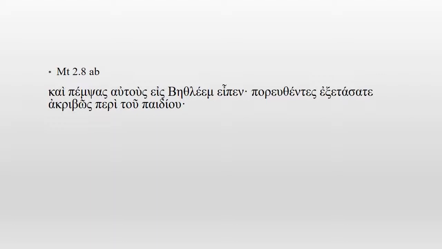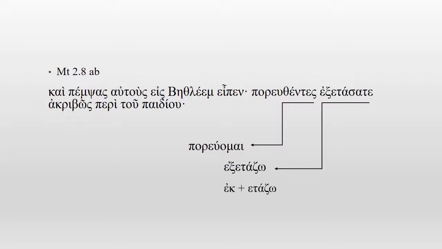He said, singular. Porefthentes is from the poreuomai in modern Greek. Anyway, it means to leave, to walk. And it is a participle in the plural masculine, as you are leaving, as you leave. So, when you leave, also, after you leave. Exetasate is a compound verb from ek plus etazo. Etazo means to examine, and ek means from there, examine. So as a compound verb it means to examine thoroughly.